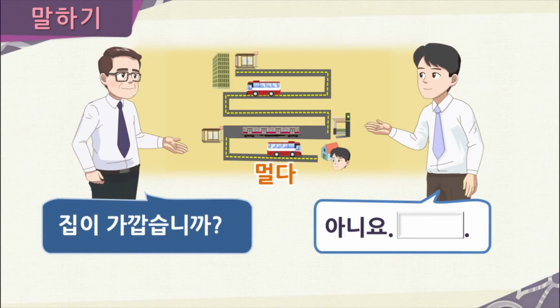Now here, Mr. Lee asks a question. 집이 가깝습니까? Or is your home nearby? In the picture, you can see here is the company. Right here, and here's the company bus stop. And here is this person's house, right here. So, is his house nearby? No, it is pretty far, right? The word for far in Korean would be 멀다. So, how would this person respond? He would say, 아니요, 멉니다. Well done.